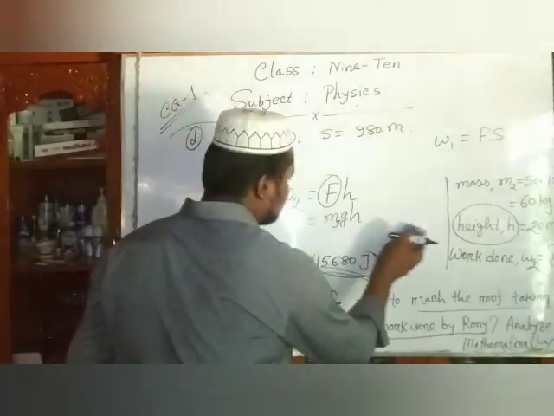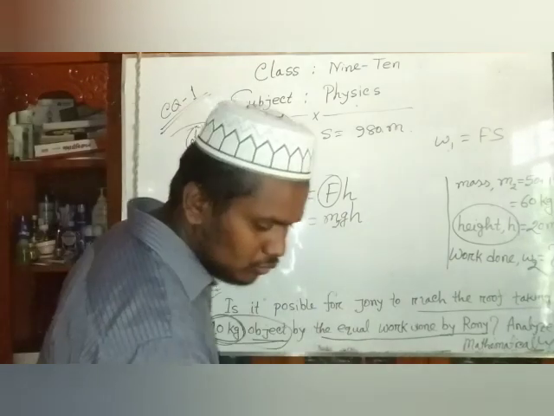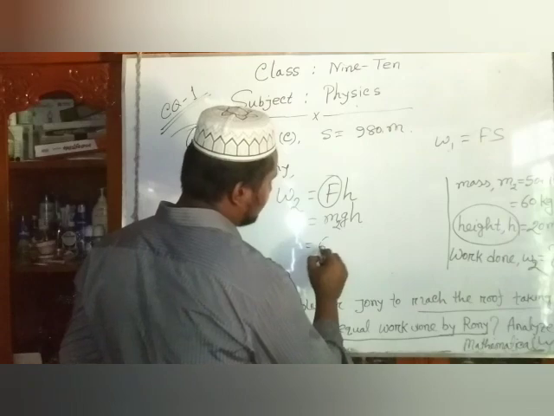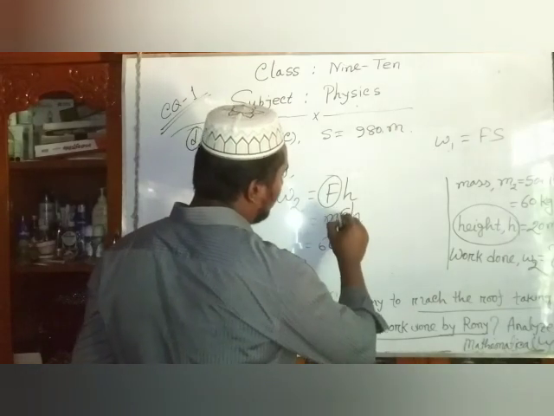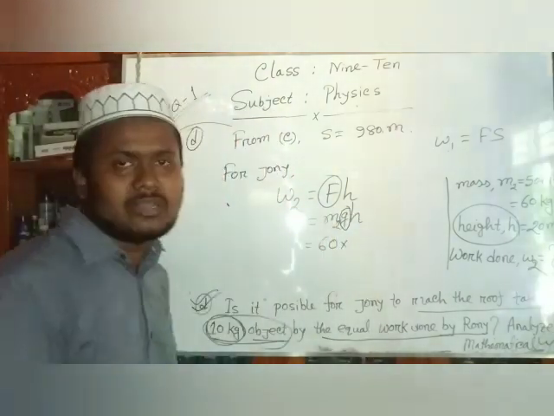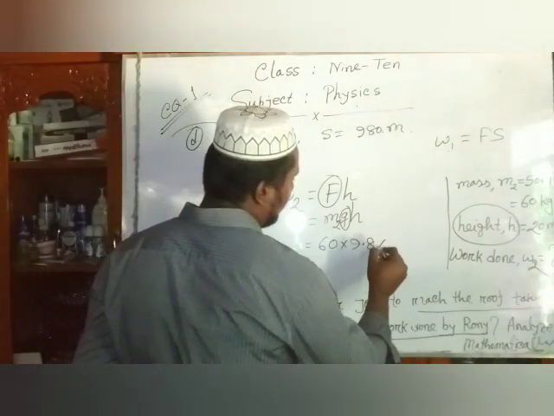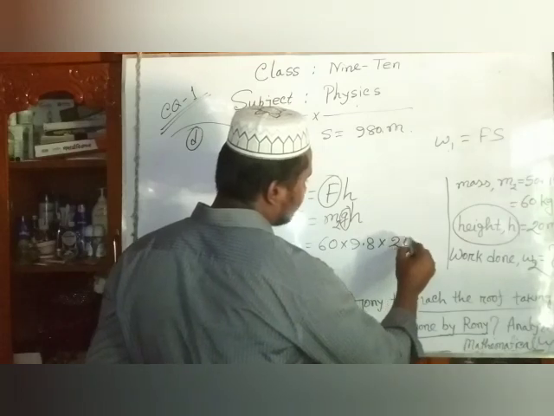Dear students, just input the value, then we see that m2, that means 60, into the value of g, that means acceleration due to gravity. You know that the value is 9.8 into h, that means 20.